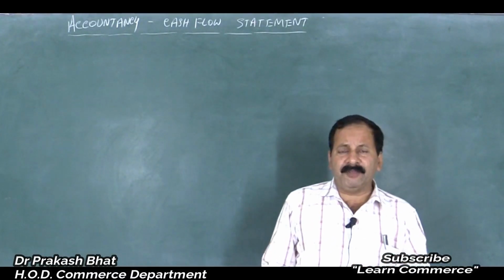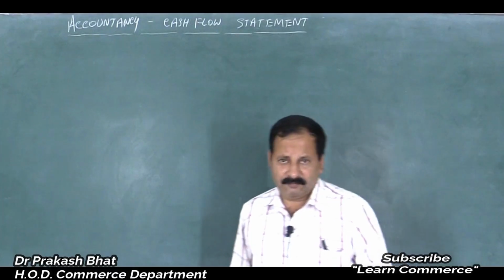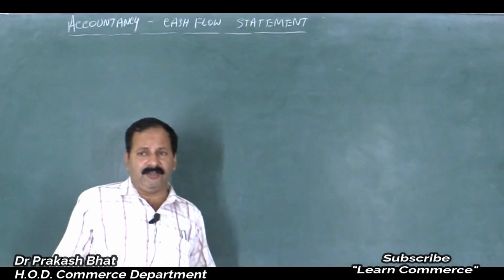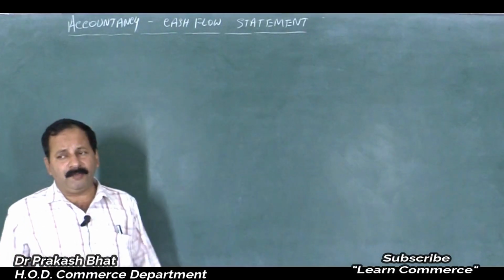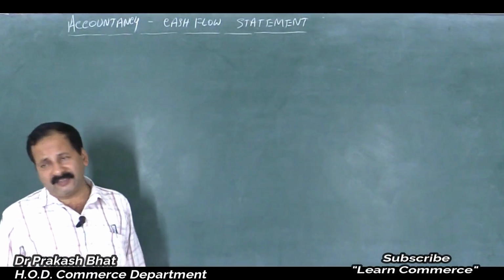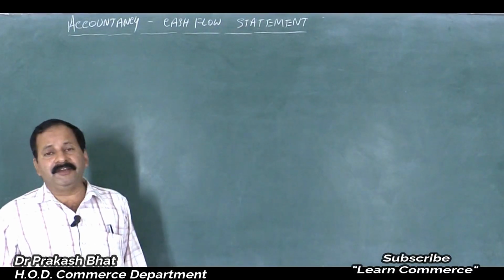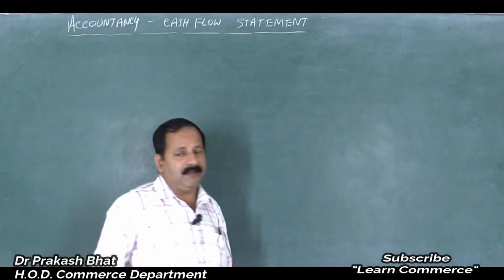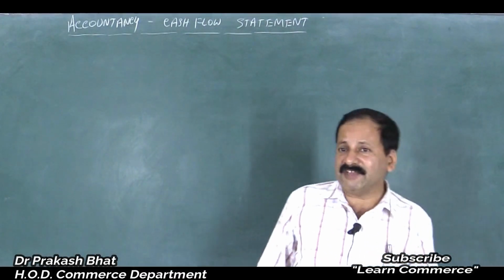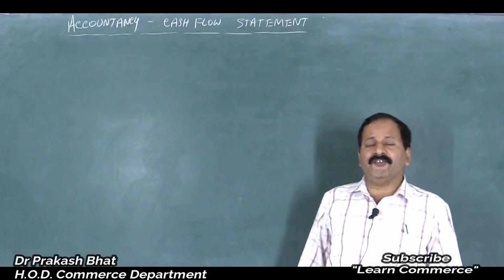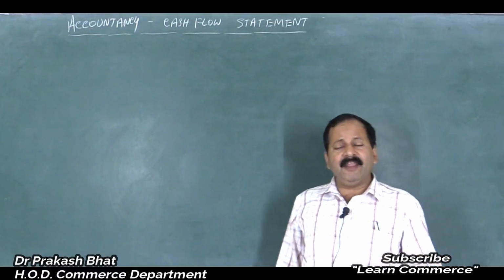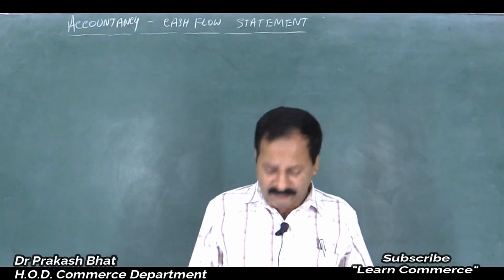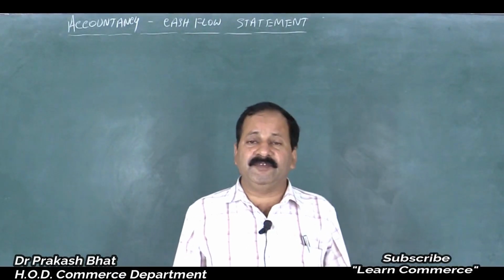Friends, cash flow statement, because cash is the ultimate thing. Whatever you do, whether you invest in machinery, whether you buy inventory, whether you pay for the employees, whether you pay for the expenses, or whether you earn goodwill for the business, ultimately cash is the ultimate. Am I correct? Because everything is done with the help of cash. Any expense payable, you will pay with cash, and anything receivable, you will receive in the form of cash. So cash is the ultimate in the business.